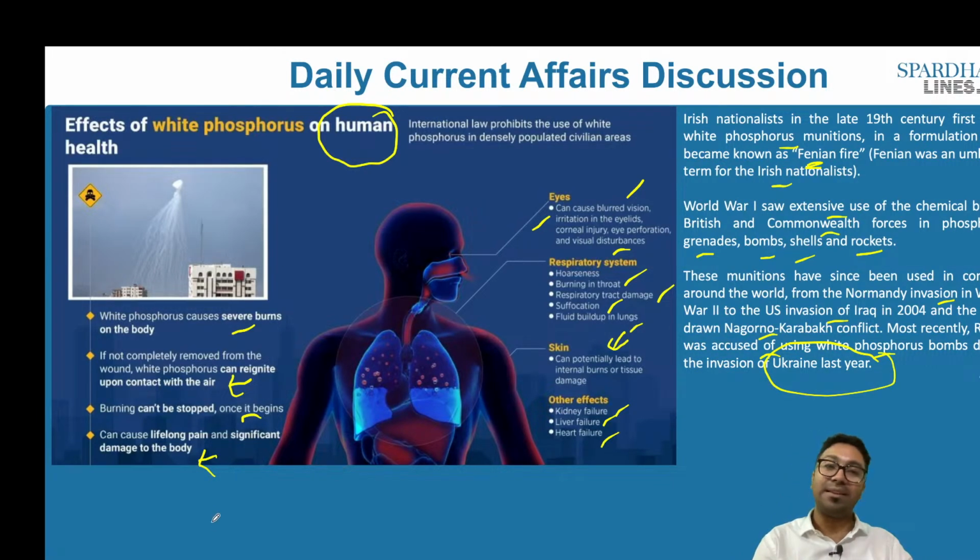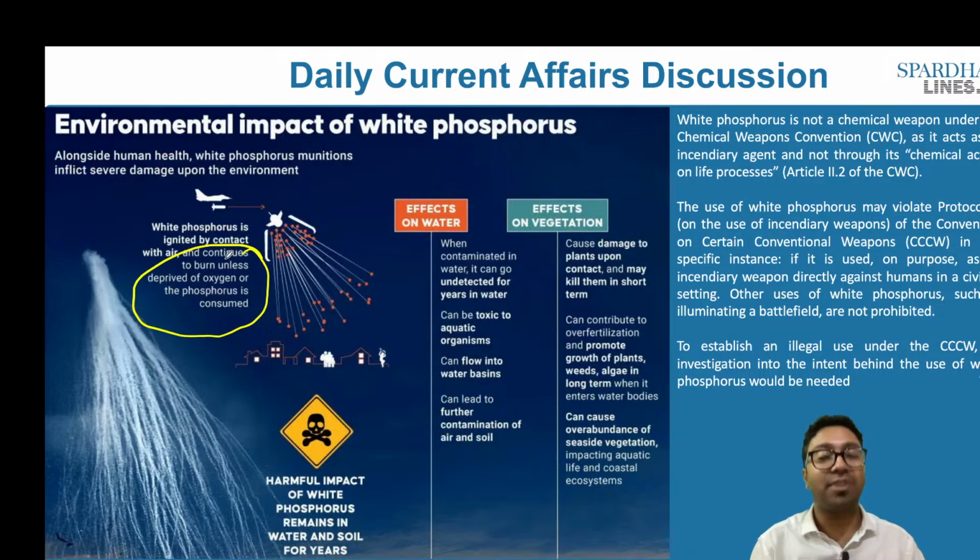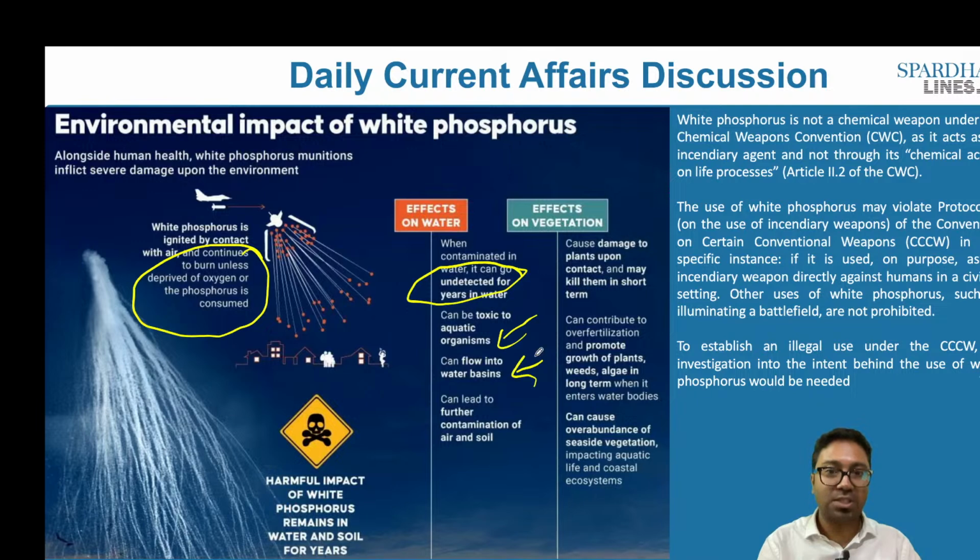What has been the significant damage on the environment? Whenever we use white phosphorus, it will also have significant damage on the environment. White phosphorus ignites by contact with air and continues to burn unless deprived of oxygen or the phosphorus is consumed, so it will have significant damage on the water as well as the soil. What are the effects on the soil? When contaminated, this will lead to water pollution, can be toxic to aquatic organisms, can flow into the water basins as well, and can lead to further contamination of air and soil.